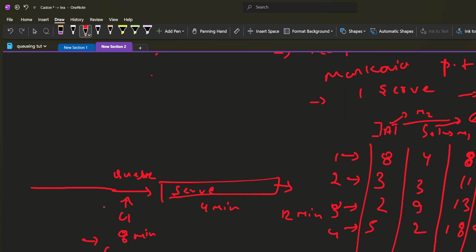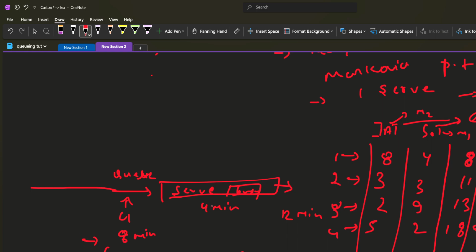C2 came at 11 minutes, when the system was busy. C2 waited for 1 minute, and then its processing starts at 12 minutes, and it leaves the system at 12 plus 3, at the instant of 15 minutes.